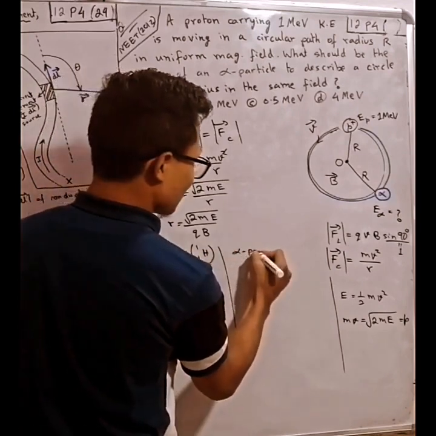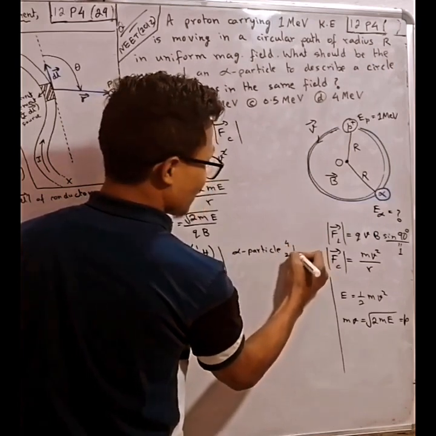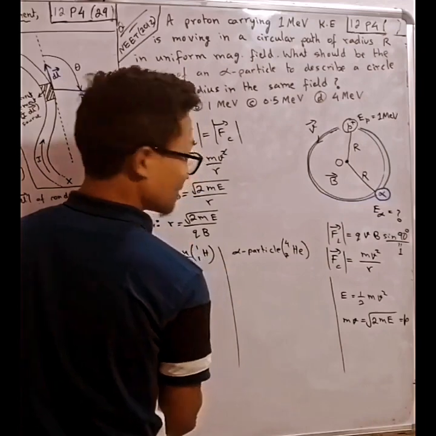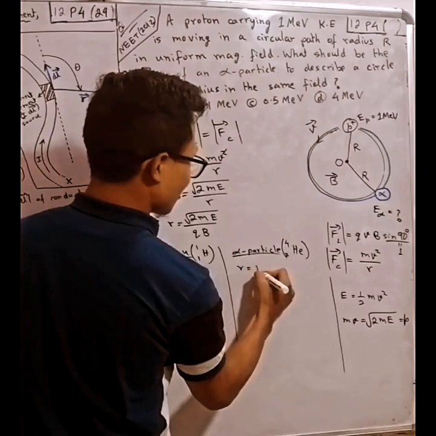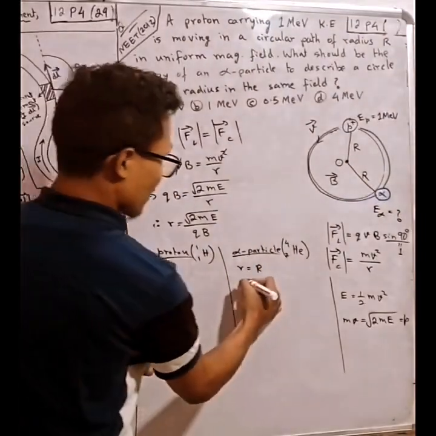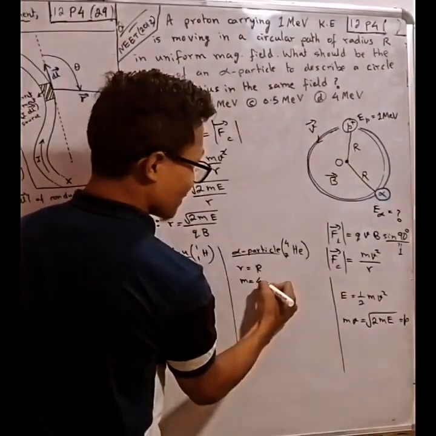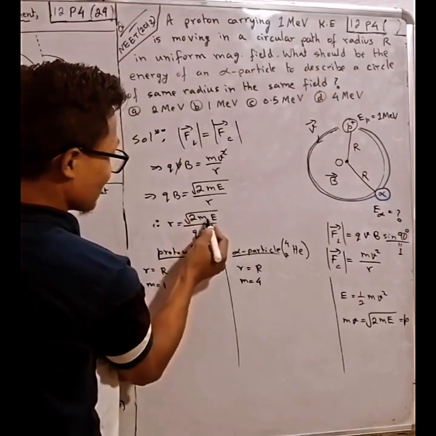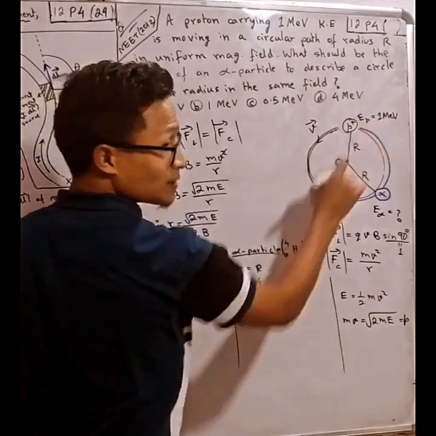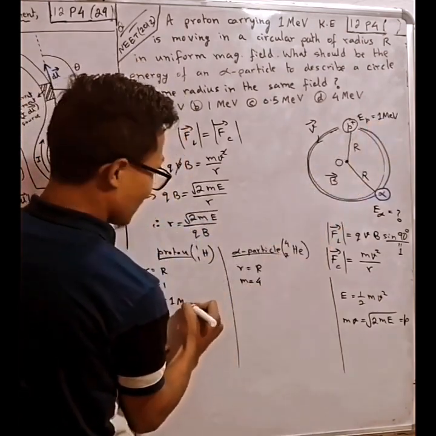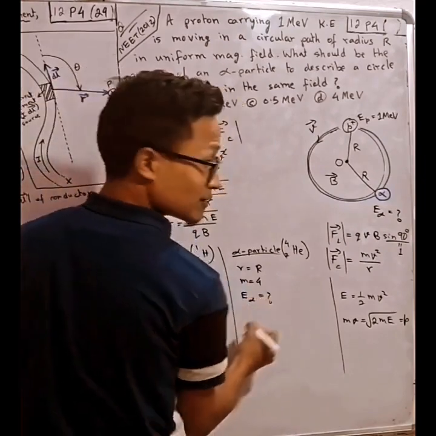And this is the alpha particle, which is helium 2,4. So here also r is the same, and m is the atomic mass 4. Now E of proton is 1 MeV, and E of the alpha particle we have to find out.